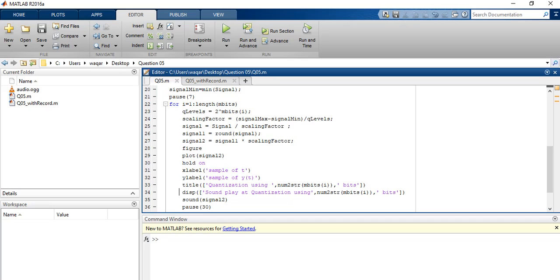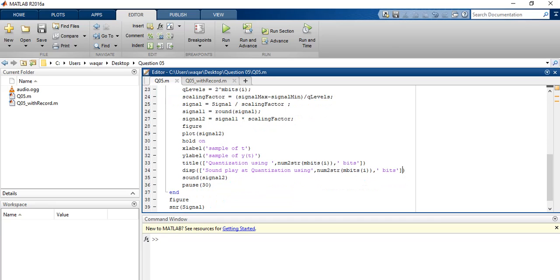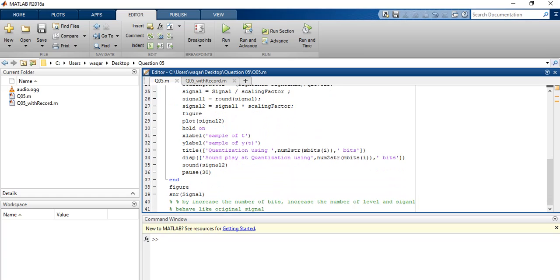Display is just a message, then sound plays the quantized signal. Then num2str just converts a numeric value to a string, for example an integer value to a string. With square brackets we can concatenate the strings, and display them. The same is repeated for 8 bit, and then we find the SNR. At the end we observe something.